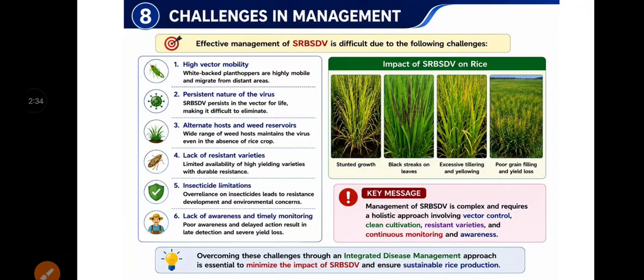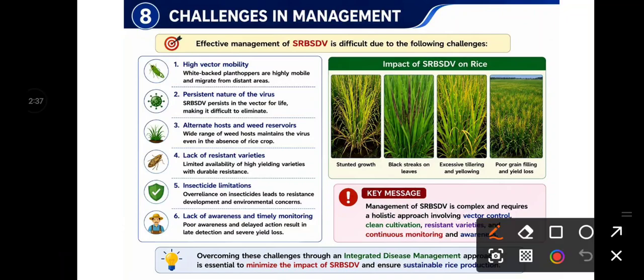Next, the major challenges, I have already told. The major challenge is the unavailability of viricides. Then the insects, because the vectors are highly mobile, and mainly in case of SRBSDV, the persistent nature of the virus. Once the virus enters the system of the insect, the insect will become viruliferous throughout its life, both the nymph as well as the adult. So it becomes very dangerous for our plants. Then lack of resistant varieties and insecticide limitation.